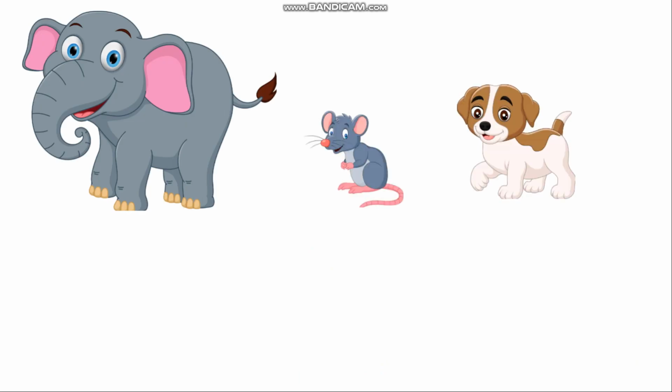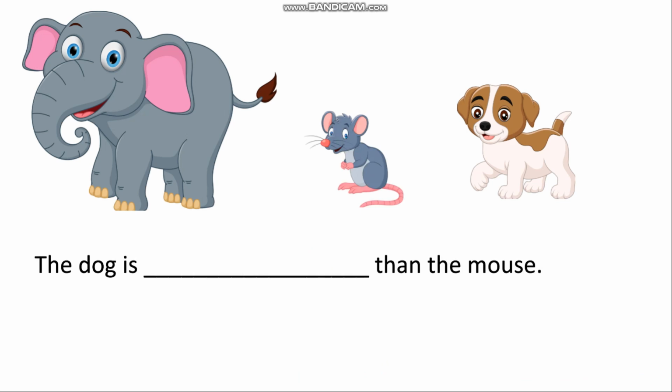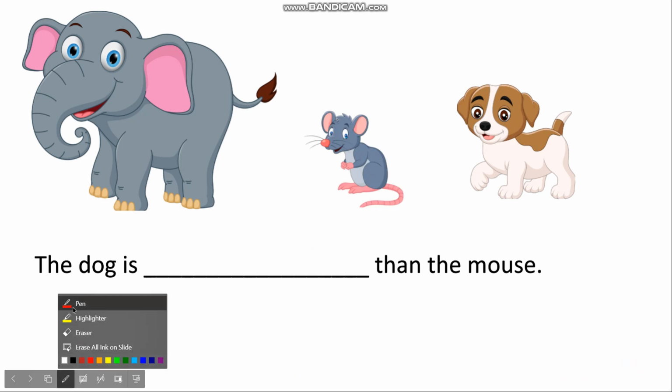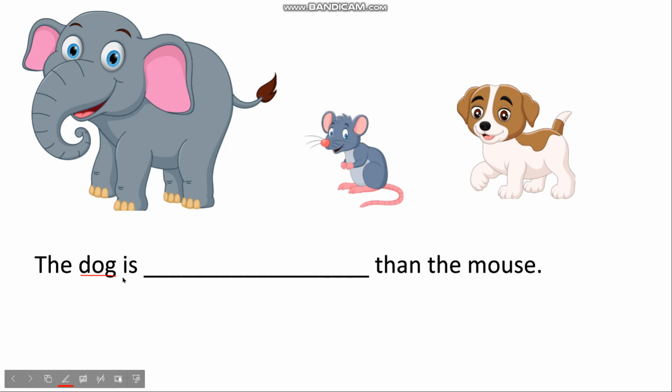There are 3 animals in the picture. Can you name them? Tell me. Yes, we have an elephant, a mouse and a dog. Okay. Now the first question that I have is, the dog is dash than the mouse. This is a sentence, and in the sentence can you tell me how many animals we are talking about? कितने animals की बात कर रहे हैं हम? Yes, we are talking about 2 animals, that is the dog and the mouse.